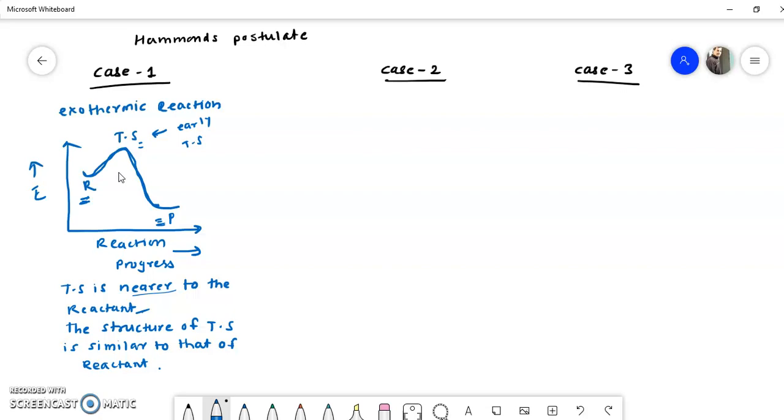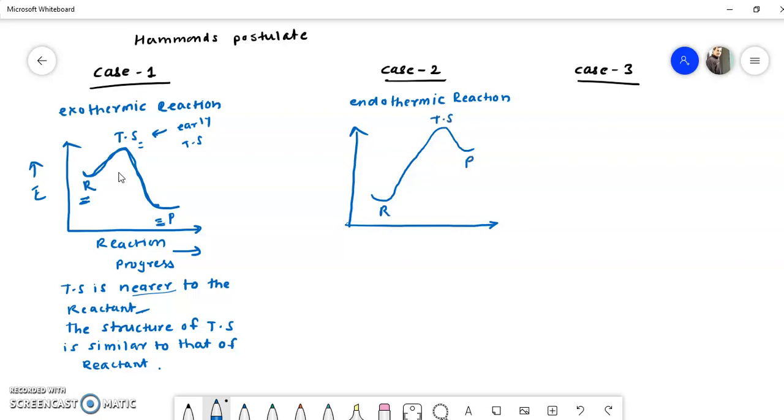Now the second case. Suppose the example of an endothermic reaction. We know that in endothermic reaction heat or energy is taken by the reactants. So if we draw the energy profile diagram for this endothermic reaction, then the diagram will be like this. Here there is the reactant, this is a transition state, and here there is a product.